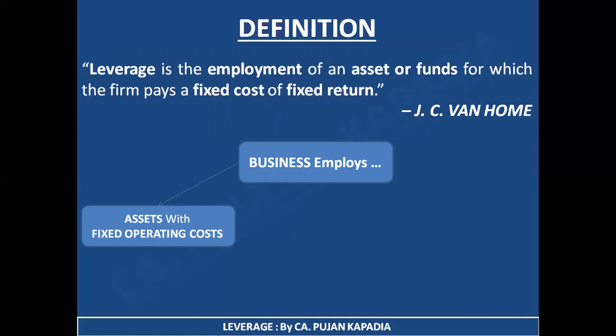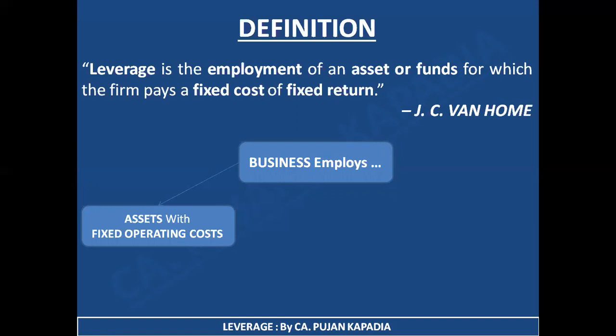I am running a textile industry. In order to manufacture clothes, I need to purchase machinery. Now this machinery is my asset for which I am supposed to incur fixed operating expense. In this situation of lockdown, even if my business is shut down, I need to pay or incur the fixed cost. Basically, your fixed cost is something that, whether there is production or no production, it is mandatory you incur that particular expenditure.